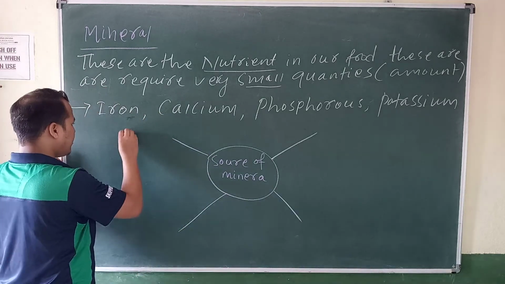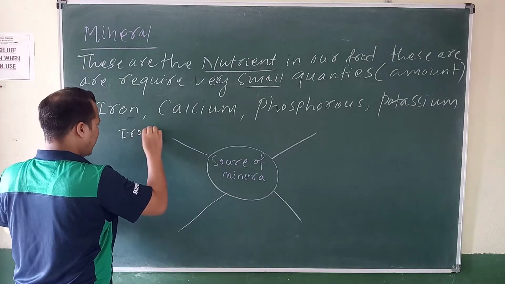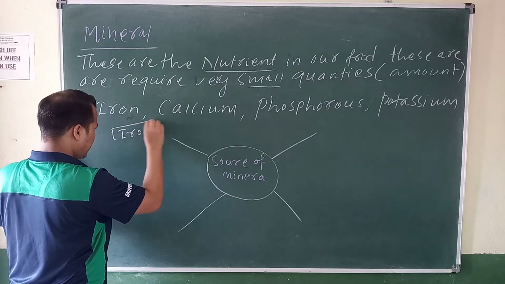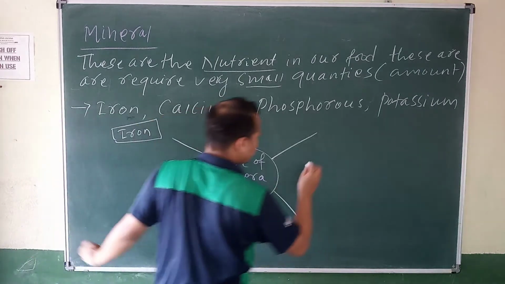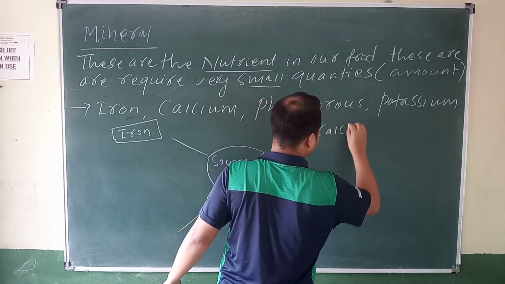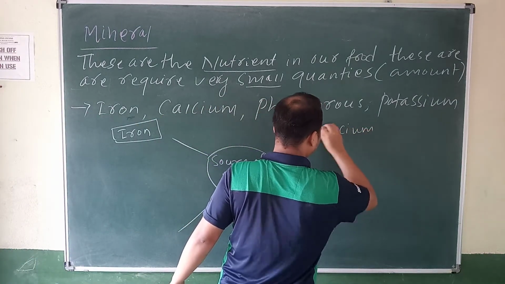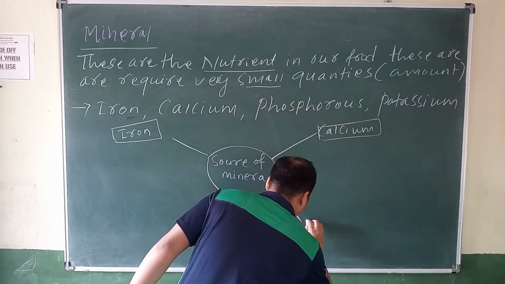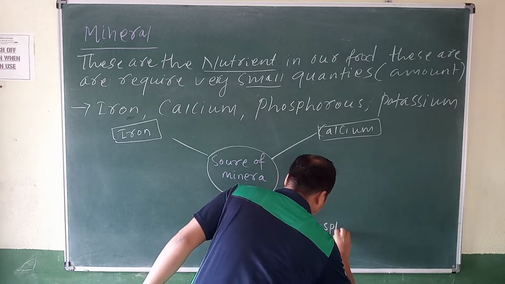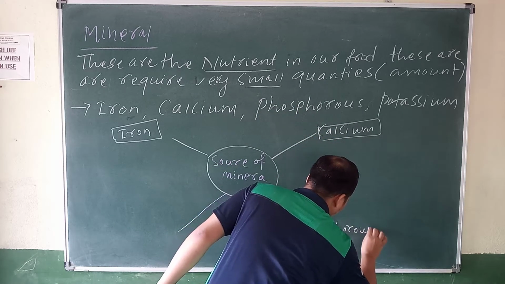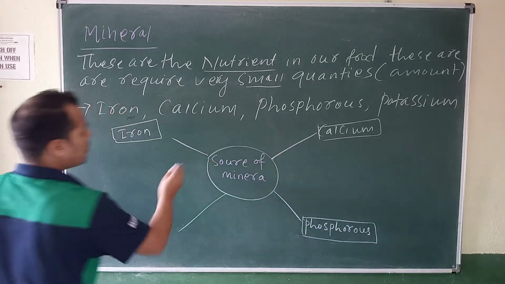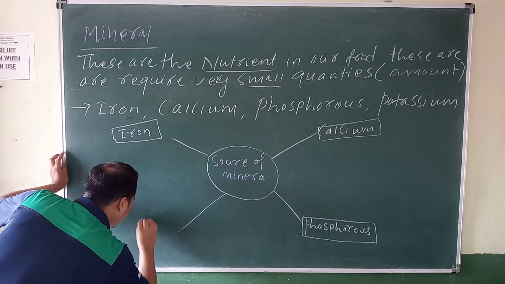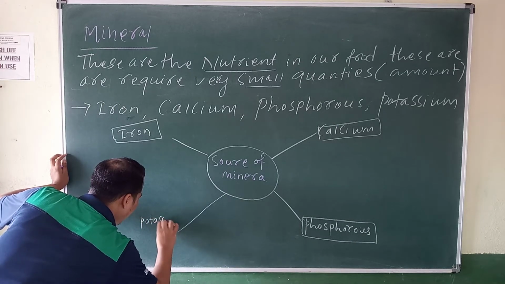Here you write iron, then another one is calcium, phosphorus, then potassium.